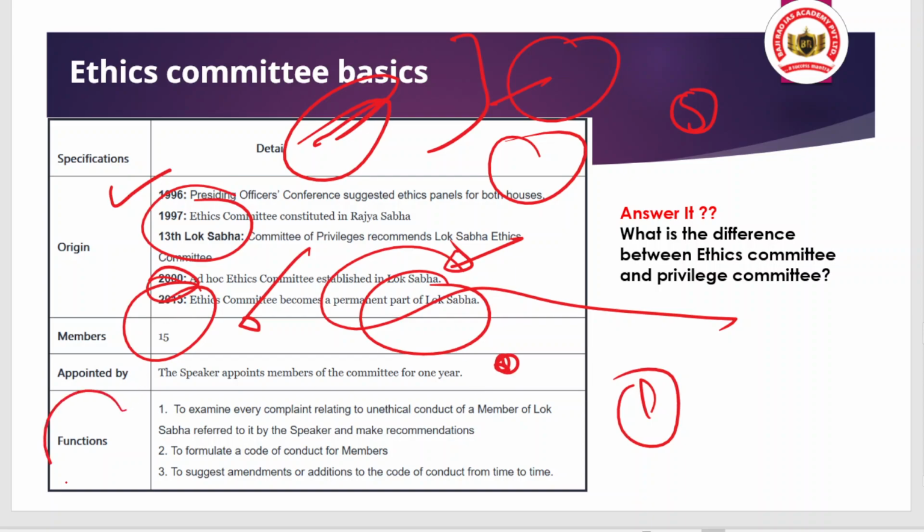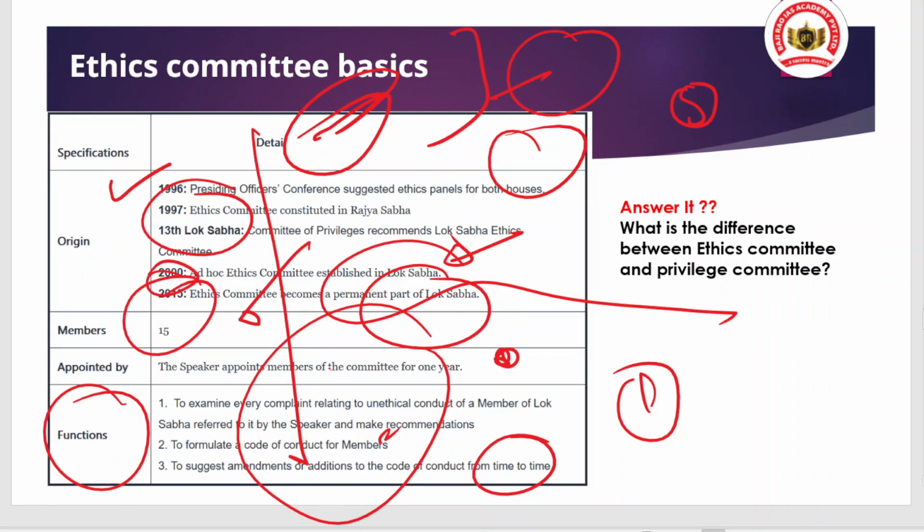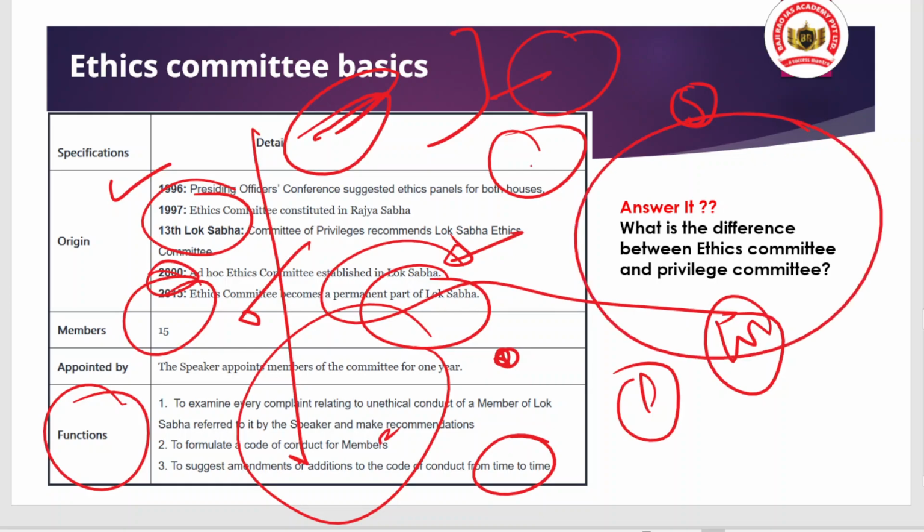And what are the functions? As we have discussed, to formulate a code of conduct for the members, and to suggest amendments or additions to the code of conduct from time to time. But here I am putting a question to you: based on these functions and the analysis we have discussed, what are the limitations of the ethics committee? Maybe you have read in M. Lakshmikant about the parliamentary committee. You can suggest the limitations. I am asking simply to make you think. Don't surrender to passive learning. Become an active learner, which will expand your mind in an unlimited way.